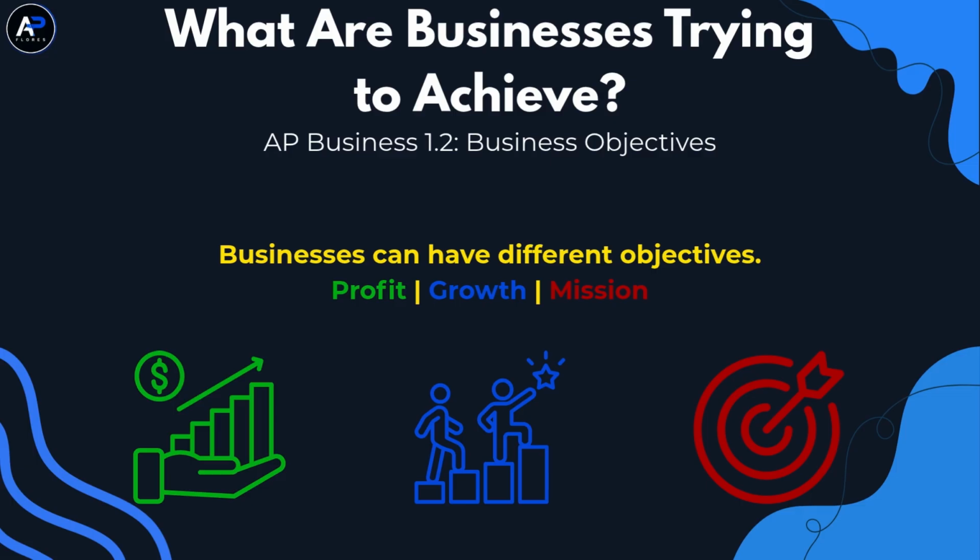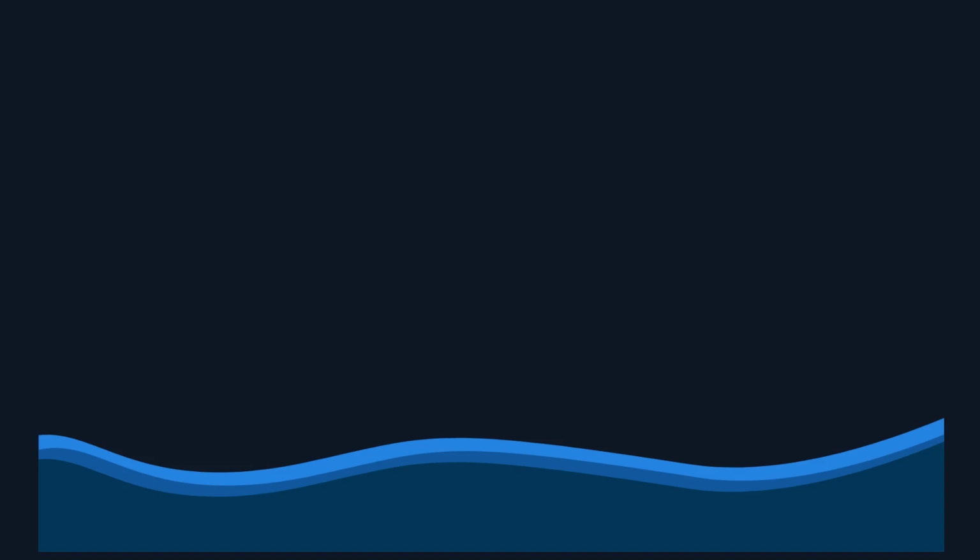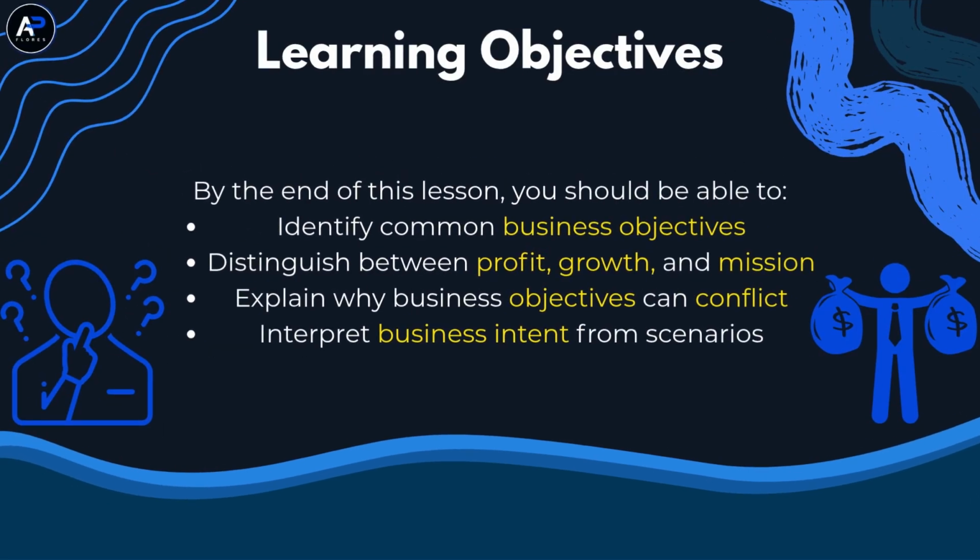And that's because companies can have different objectives, and understanding those objectives helps us understand why businesses make the choices that they do. By the end of today's lesson, you should be able to identify the major goals businesses pursue, distinguish between profit, growth, and mission objectives, explain why business objectives can conflict, and interpret a company's intent from a business scenario. These concepts are especially important for the AP exam because you'll often be given a situation and asked to figure out why a business made a particular decision. So instead of just memorizing these objectives, focus on understanding what each one looks like in the real world.